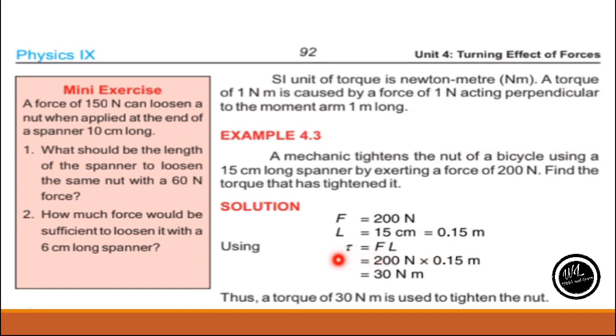We know the formula of torque, which is equal to F cross L. The force here is 200 Newton, and L, the moment arm, is 0.15 meter. By multiplying those values, we find that a torque of 30 Newton meter is used to tighten the nut.